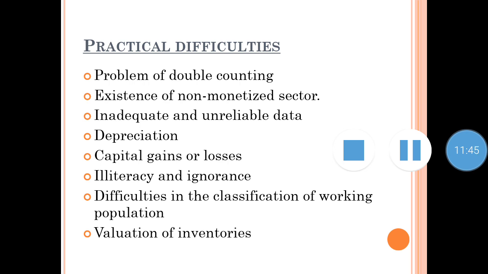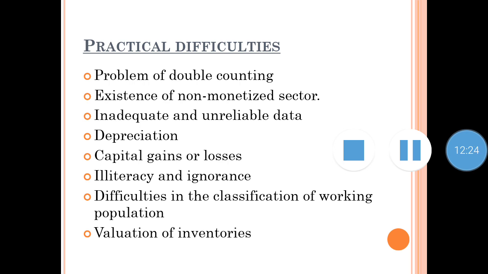Some people do not show actual data of their production, and from other activities I just described, like animal husbandry, fisheries, forestry, we do not get adequate and correct data. And some people do not disclose correct data to the government. So that is a problem, that national income will not give a correct idea, a correct figure of the earning.